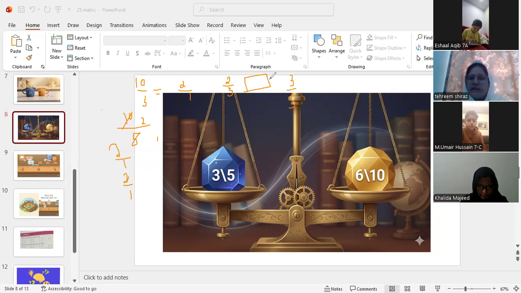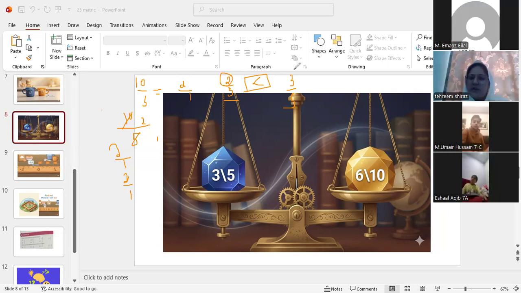If I say that 2 by 5 is less than 3 by 5, how am I saying that 2 by 5 is less than 3 by 5? If the denominators are the same, we only see the numerators.